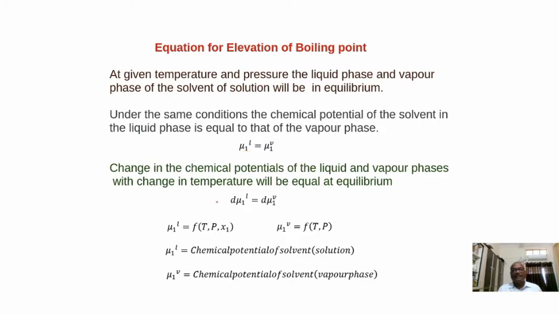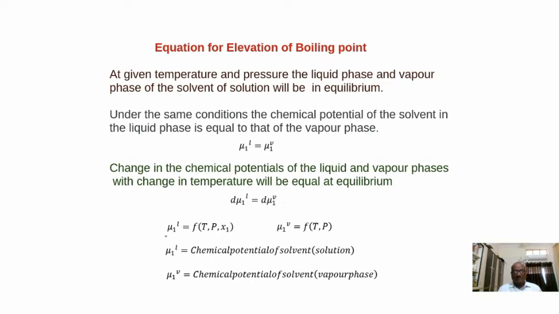Liquid-vapor equilibrium. So the change in chemical potentials of the liquid and vapor phases with temperature will be equal at equilibrium. From this equation we can write d mu1 L, L means liquid phase, equal to d mu1 of vapor phase. That is, the change in chemical potential of the solvent in liquid phase is equal to the change in chemical potential of the solvent in vapor phase.